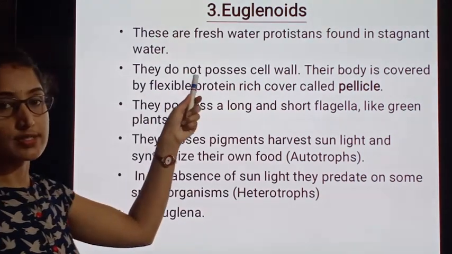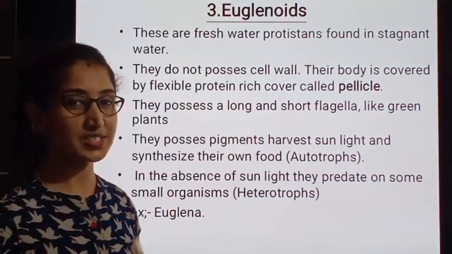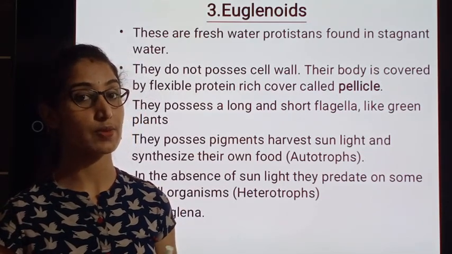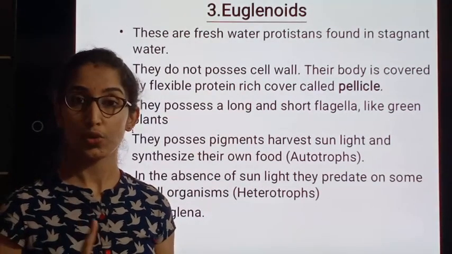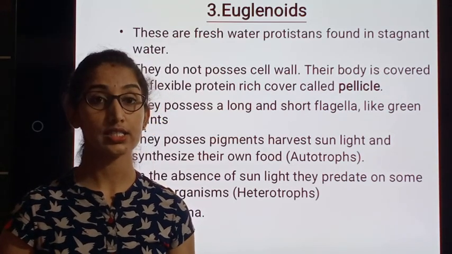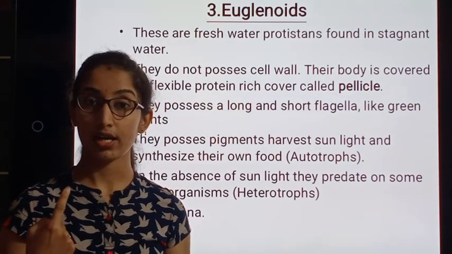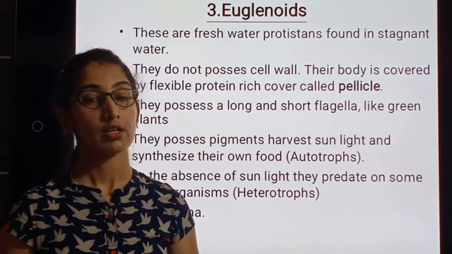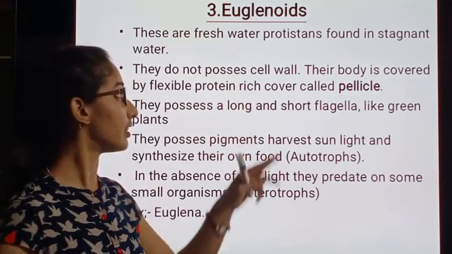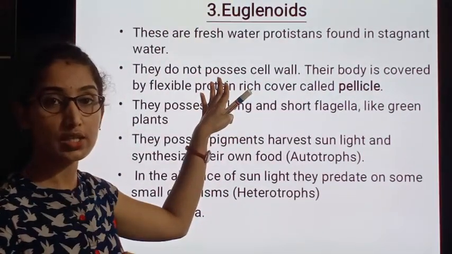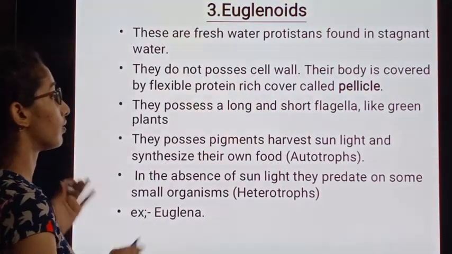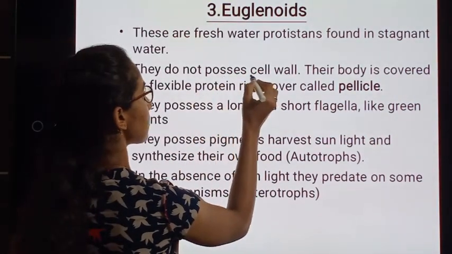They do not possess a cell wall. This is the major difference between chrysophytes, dinoflagellates as well as the Euglenoids. Euglenoids do not have a cell wall, but the chrysophytes as well as the dinoflagellates both were having the cell wall, but Euglenoids do not have a cell wall. What we can say? The cell wall is absent.